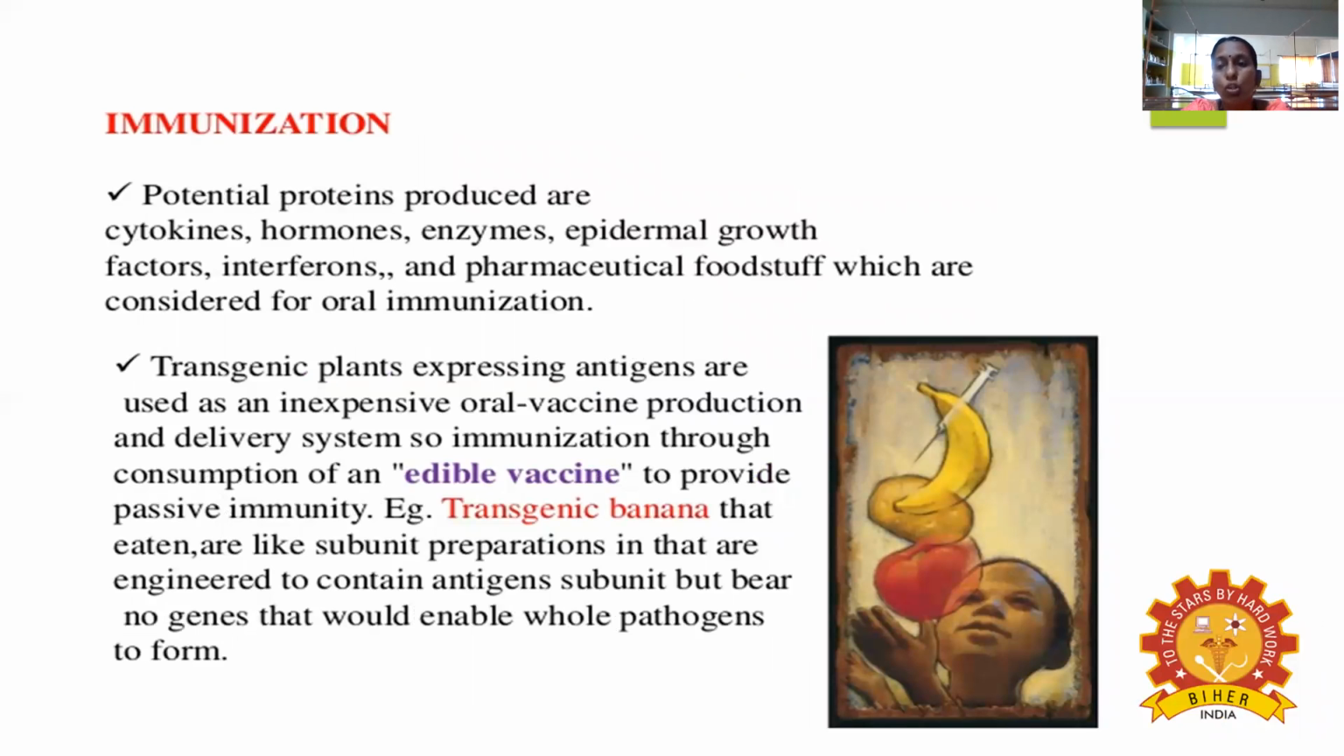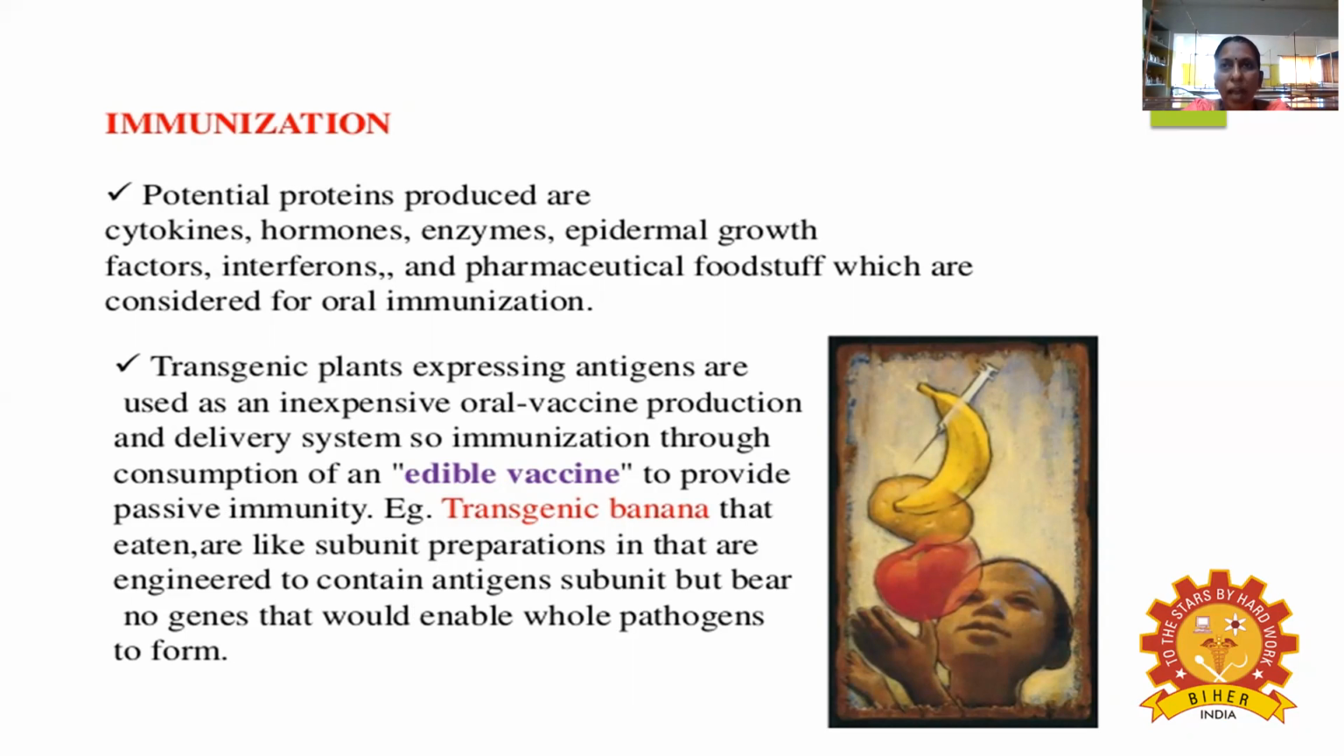And then how do they have to immunize it? The protein you are extracting from the plant source, how does it have to be used? The potential proteins produced are called cytokines, hormones, enzymes, epidermal growth factors, interferons, and pharmaceutical foodstuffs, which are considered as oral immunization. Okay, they are given in different forms, in the oral form. So cytokines, hormones, enzymes, epidermal growth factors.